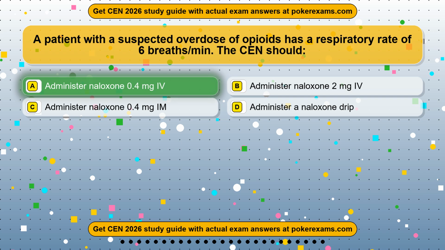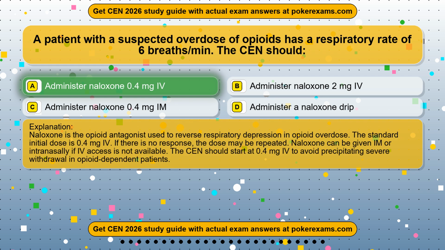Administer naloxone 0.4 mg IV. Naloxone is the opioid antagonist used to reverse respiratory depression in opioid overdose. The standard initial dose is 0.4 mg IV. If there is no response, the dose may be repeated. Naloxone can be given IM or intranasally if IV access is not available. The CEN should start at 0.4 mg IV to avoid precipitating severe withdrawal in opioid-dependent patients.